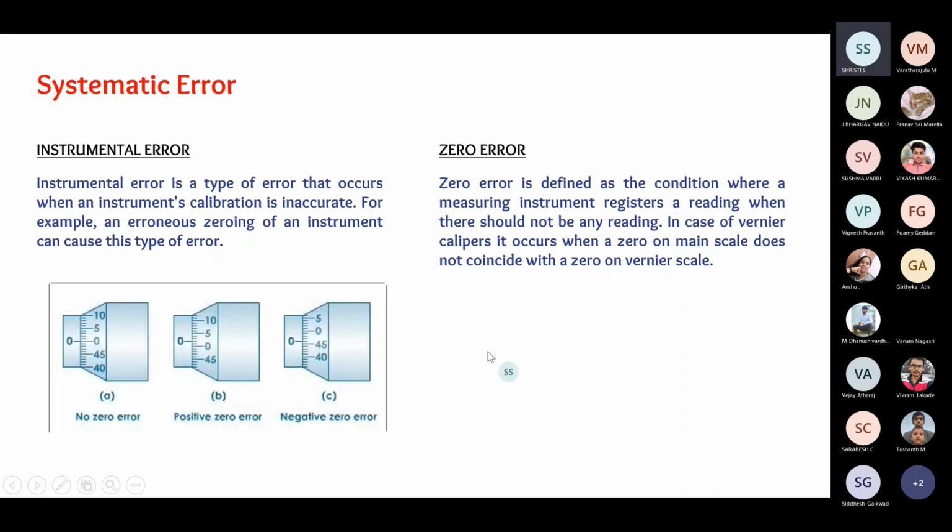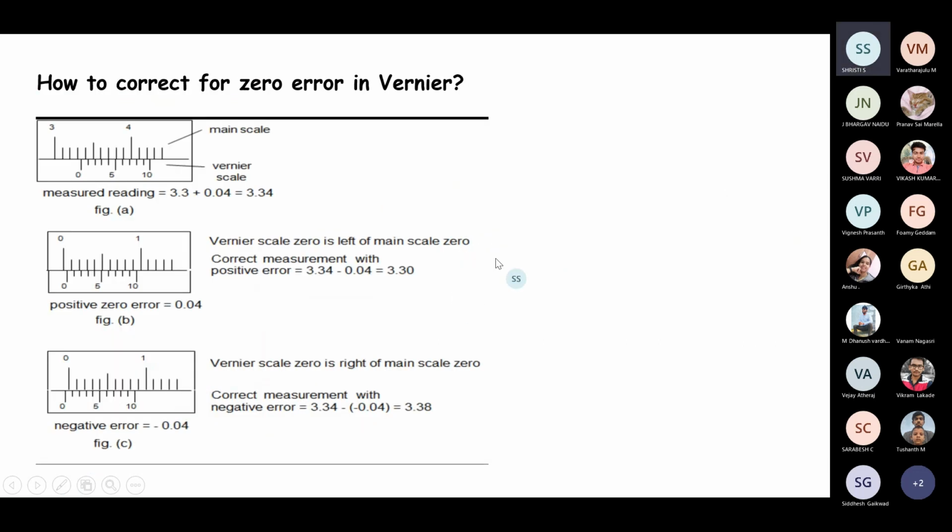Zero errors are of two types: positive zero error and negative zero error. When the zero of the vernier calipers is above the zero of the main scale, then there is a positive error, and if it's below, then it is known as the negative zero error. Here is how we find the zero error.